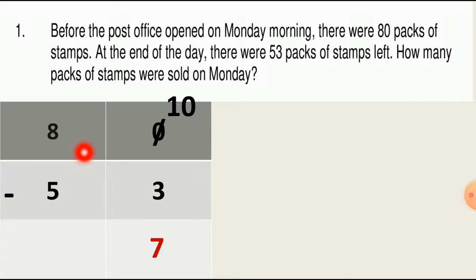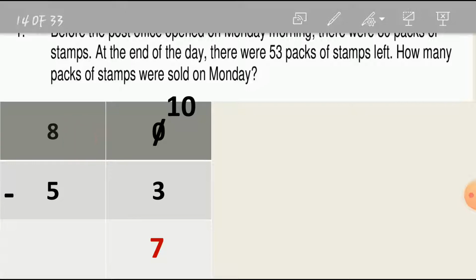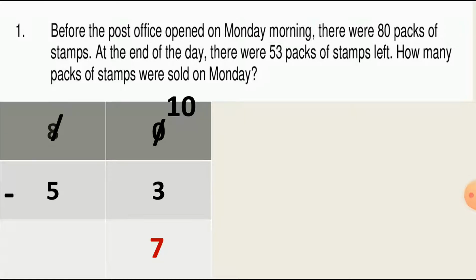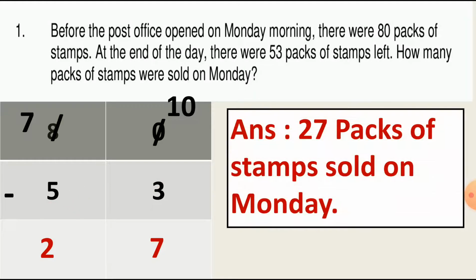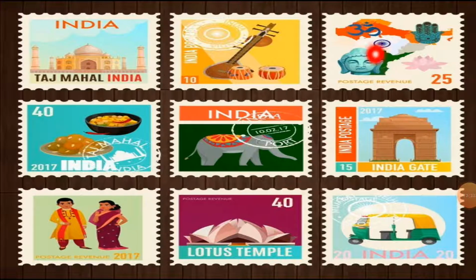So let's move to the tens column, which is 8 minus 5. But here we have taken 10 from this column. So we have to cut 1 from the 8, and 8 becomes a 7. Now 7 minus 5 is equal to 2. So how many packs of stamps were sold on Monday? So 27 packs of stamps were sold on Monday. So here I write the answer in sentence form, that 27 packs of stamps were sold on Monday. So let's see the stamps first.